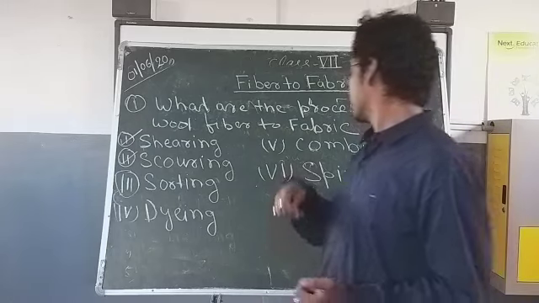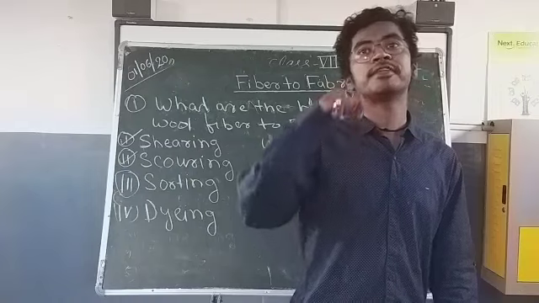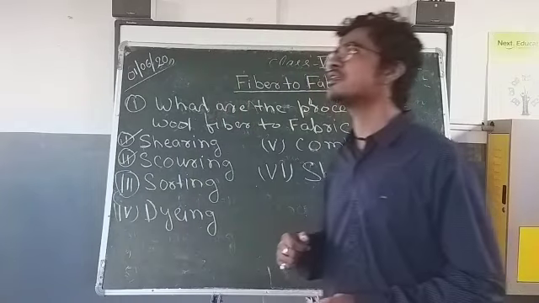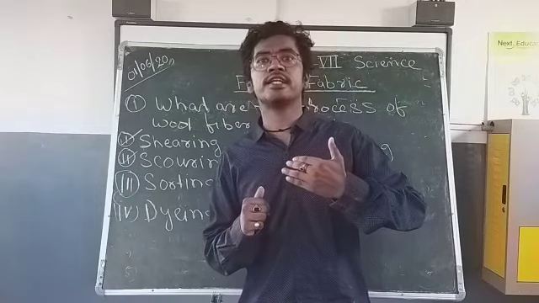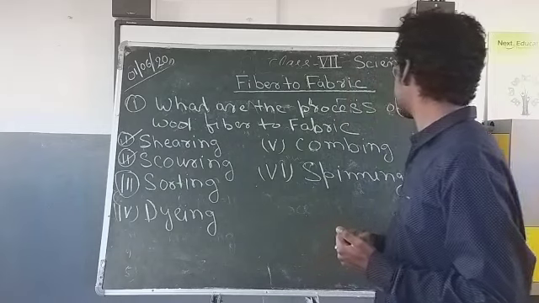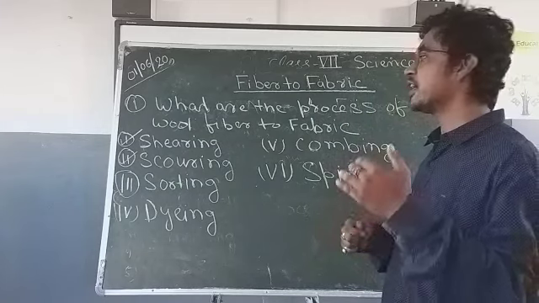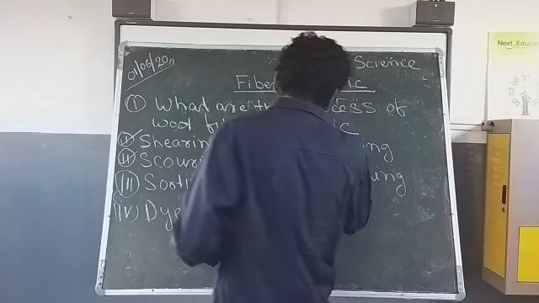Next is combing. After coloring, we have to comb it with the help of iron teeth, because it becomes clumpy, and we have to make it straight, which helps us to keep it in a straight way for spinning.